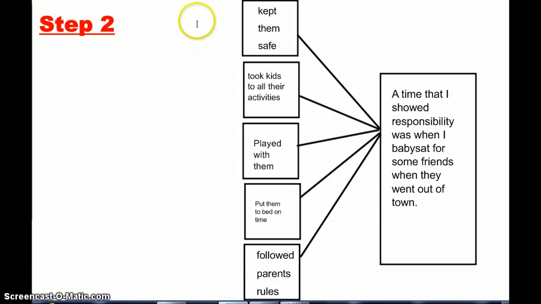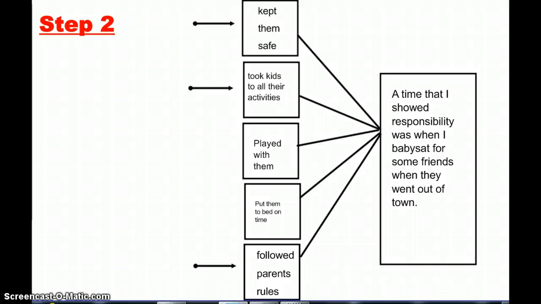So I think I'm going to pick, let's see, I think I'm going to pick follow the parents' rules. I think that's a good one right there. Took the kids to all their activities. I think I can elaborate on that one, and kept them safe. I mean, yes, I played with them and I put them to bed on time, but I think those three I'll be able to elaborate the most on.